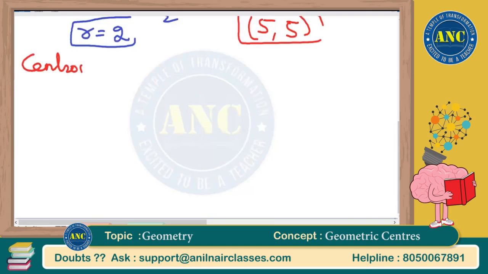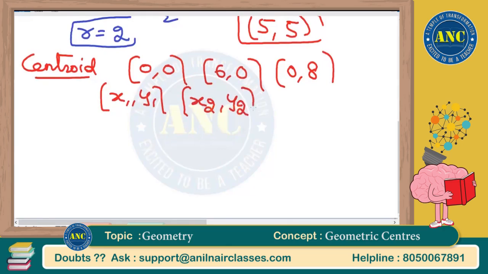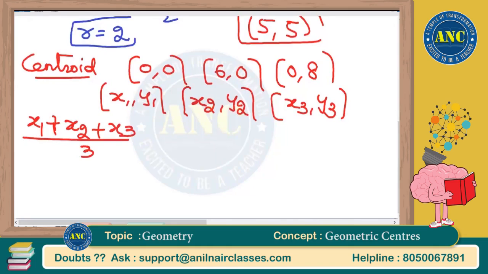Centroid, how to calculate it? The points are 0, 0, next 6, 0, next 0, 8. So if they are x1, y1, x2, y2, and x3, y3, the centroid is given by x1 plus x2 plus x3 by 3, y1 plus y2 plus y3 by 3.